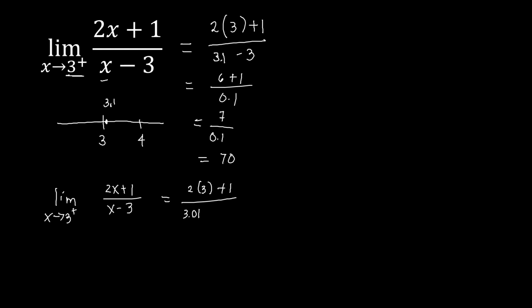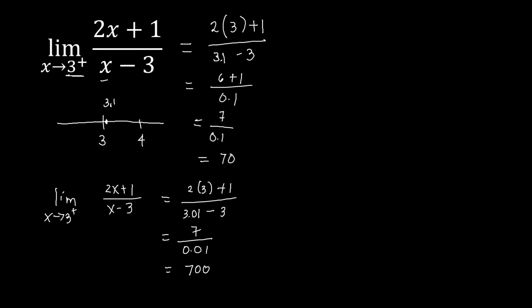So we'll be getting more numbers. We'll be having 3.01, which is closer to 3, and then minus 3. And then we have 7, based on the computation above, over 3.01 minus 3. That is 0.01. So dividing that, we have 7 divided by 0.01. That will be 700.